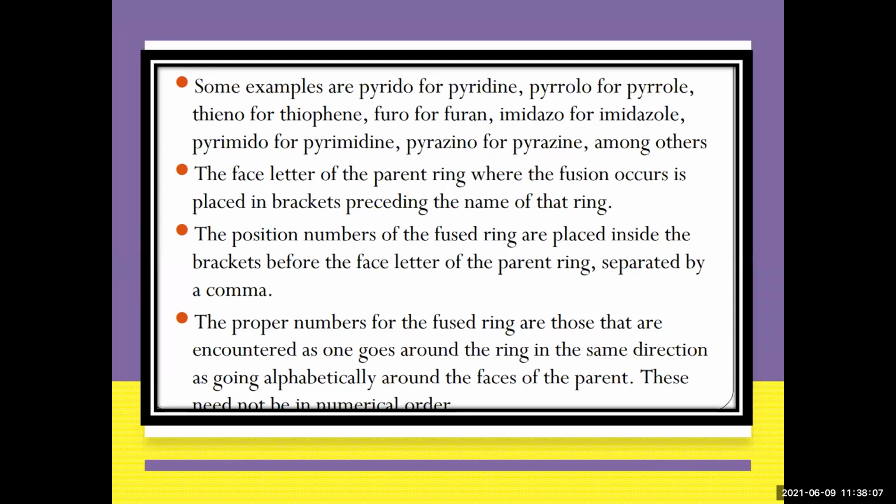The proper numbers of the fused ring are those encountered as one goes around the ring in the same direction. It is alphabetical around the face, not necessarily in numerical order. You have to just see which is the nearest face that attaches to your ring. So let us see with an example. When we see the examples, you'll understand it much better.